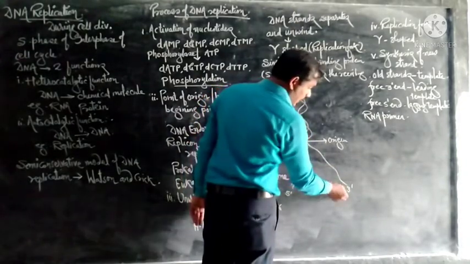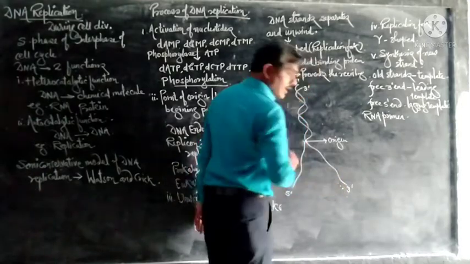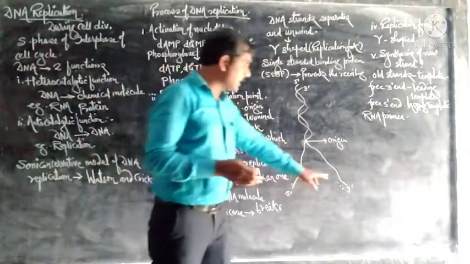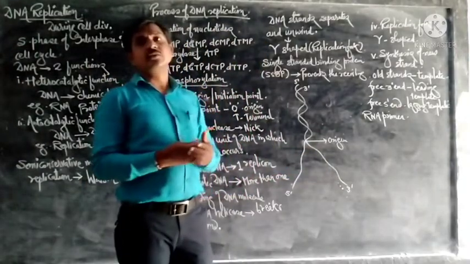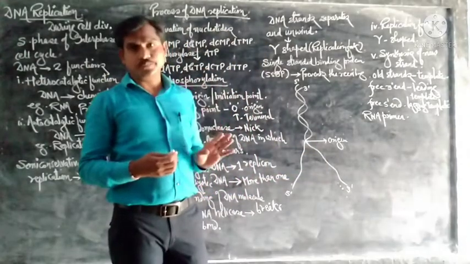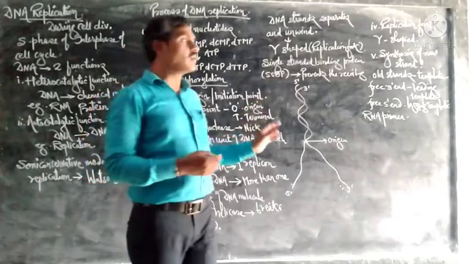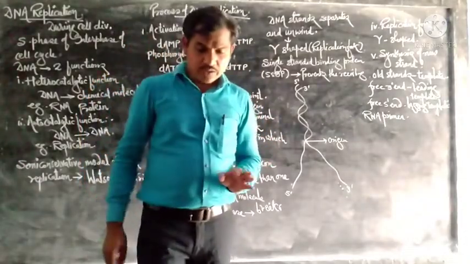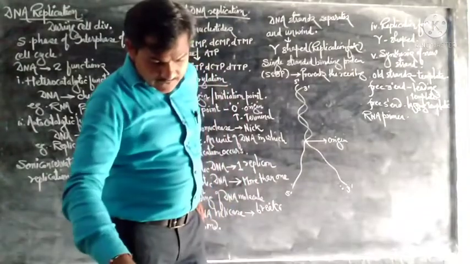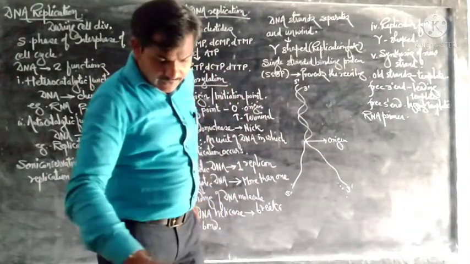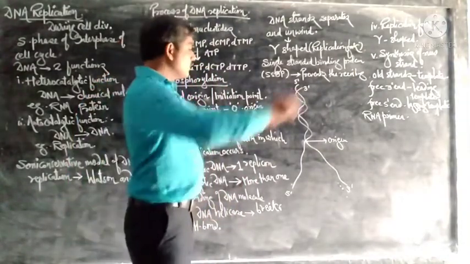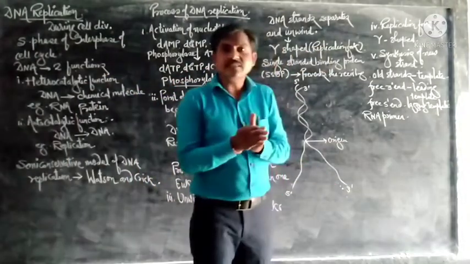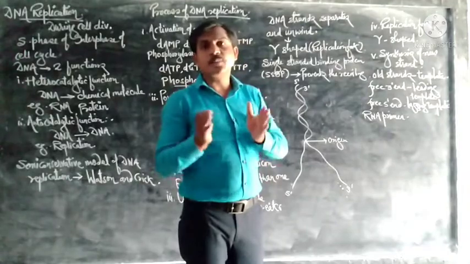Another nucleotide comes here, another nucleotide, step by step nucleotides come here and join with each other through phosphodiester bonds. The nucleotide here and the nucleotide of the old strand bind through hydrogen bonds.